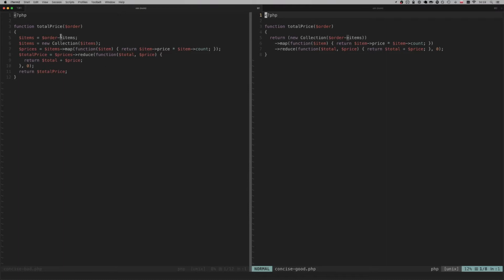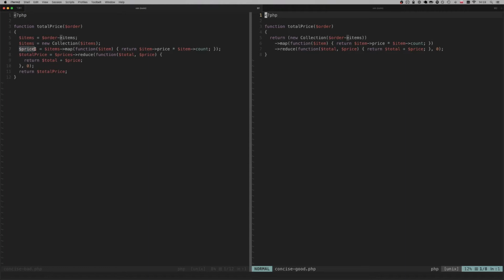We have one function that we're looking at. The function is called total price, and it takes one parameter called order. The function is supposed to count the price of all the products, all the elements of that order, and return the total price. In the version on the left, we assign a new variable or override a variable in almost every